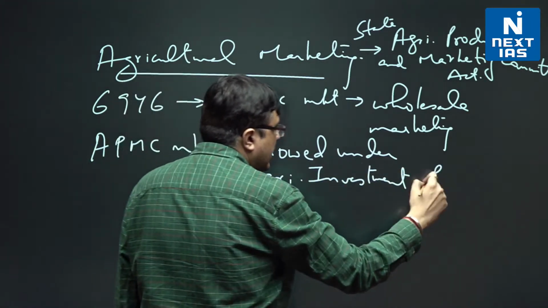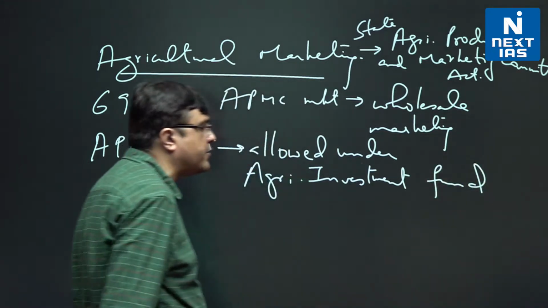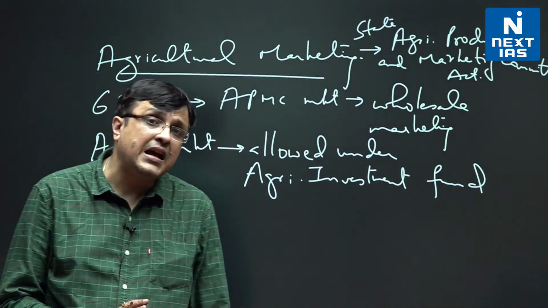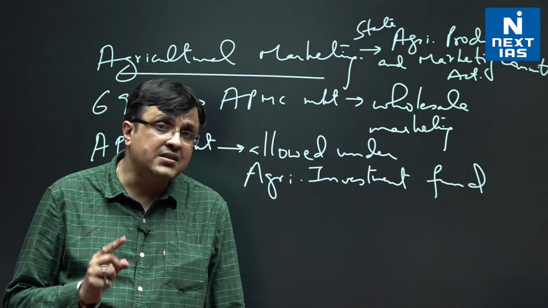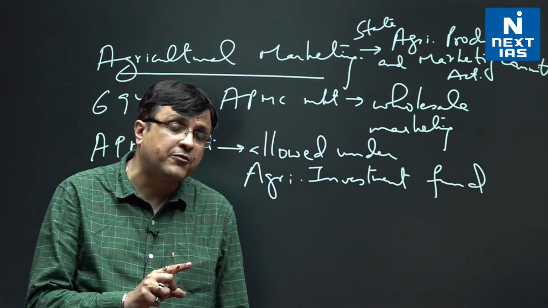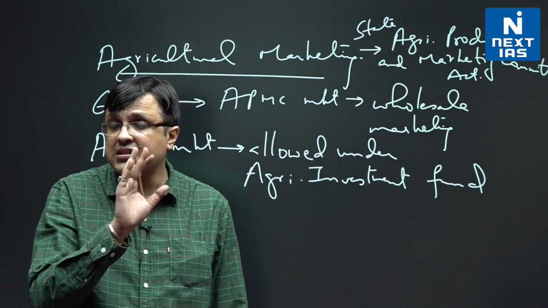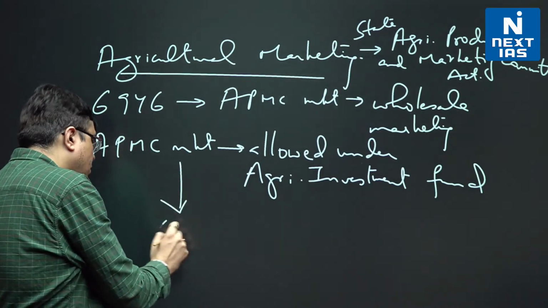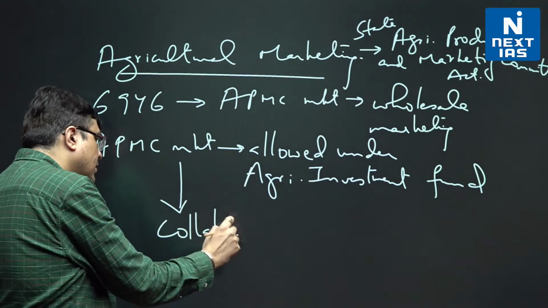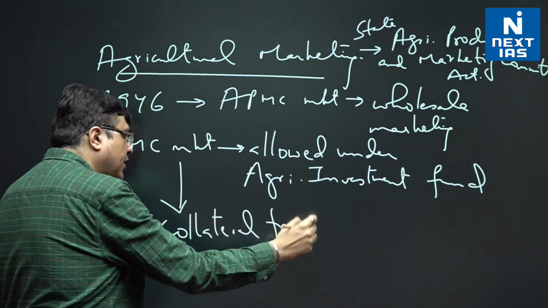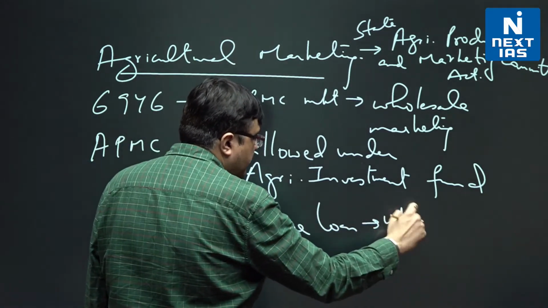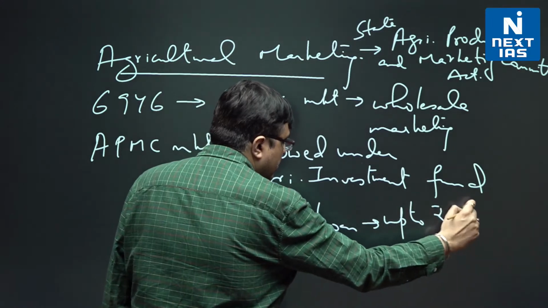Since it is now allowed in the agricultural investment fund, they tell us that this implies that now they will get collateral free loan for any project development of APMC up to rupees 2 crore.